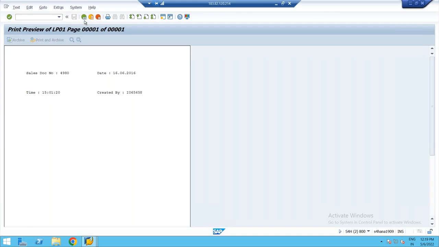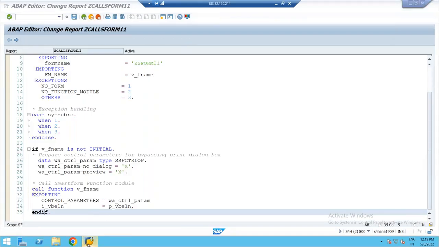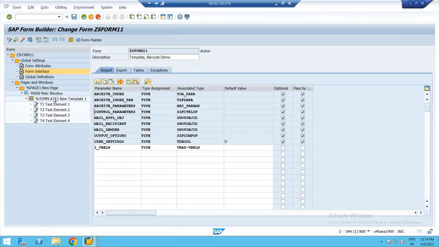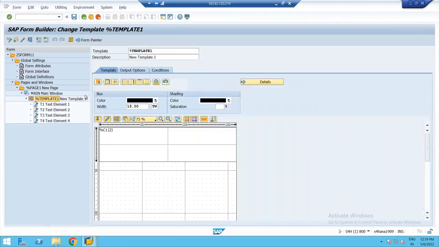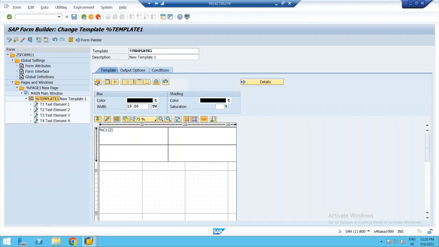I should get it in the tabular format and I should bypass that print dialog box. So what I have to do here in the template, since I want it in the tabular format, already we know this. I can go to Pattern. I can draw the lines, display framed patterns. Which pattern you want? We have seen this in tables also. I'll click on display framed patterns. I'll go for this one. Yeah, done. Let me save it.